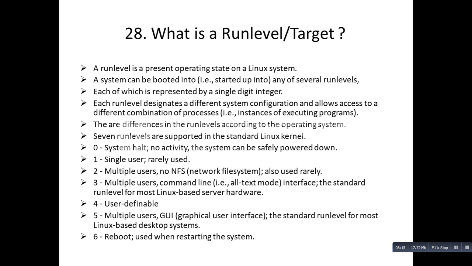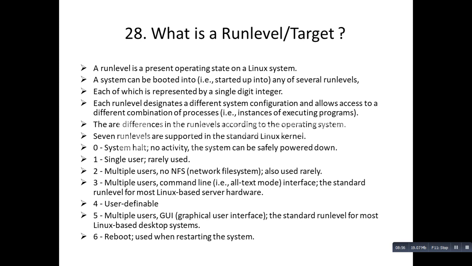Then run level 3, multiple users. This run level is mostly used all over the organizations because it is a command line interface, which is preferred and recommended by most organizations. Run level 4 is user definable, and run level 5 is another run level which is used often. It comes with a graphical user interface, the standard run level for most Linux based desktop systems. Run level 6 is used for reboot, whenever you want to restart the system.